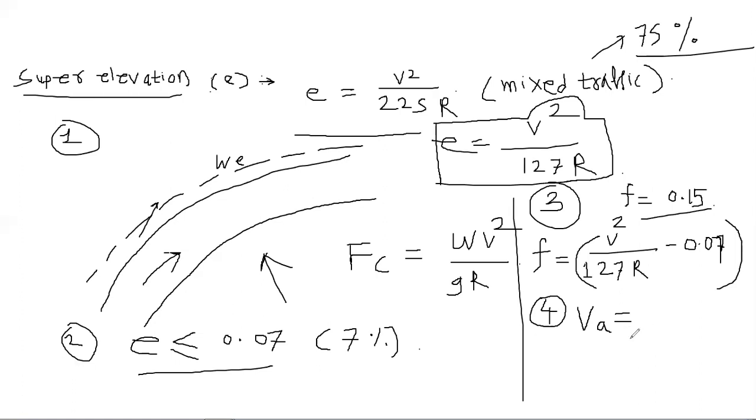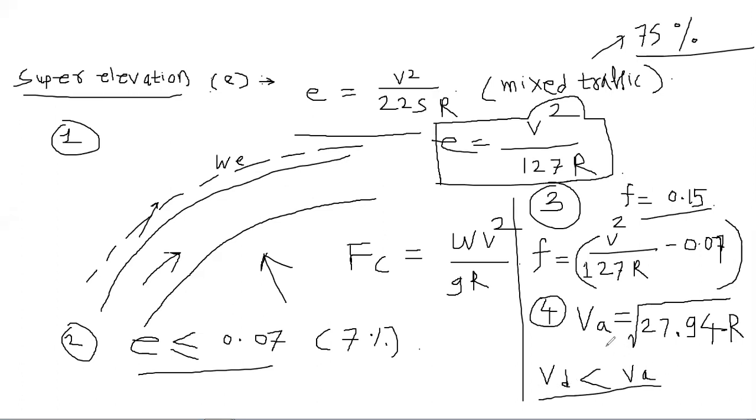That formula is equal to, and all students can write down in your notebook, because all these formulas are very much important as far as your exam is considered. 27.94 into R. Okay, so this is the formula for allowable maximum speed. Now, what should be the condition? Your design speed should be less than the allowable speed, right? According to this formula and IRC.